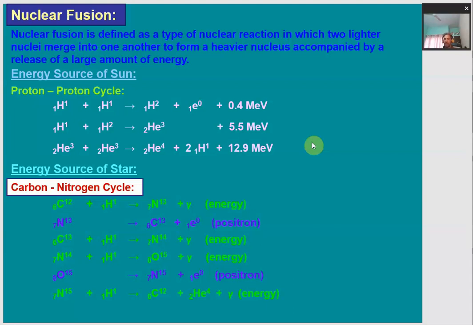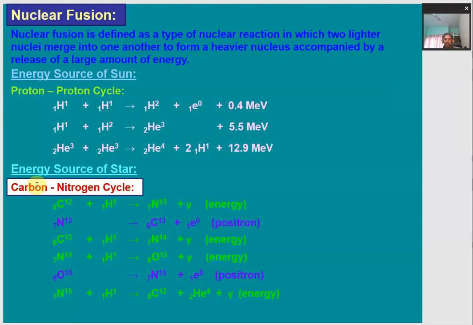If you make calculations of the energy released according to the mass numbers, you will see that the energy released in nuclear fusion is much larger than the energy released in nuclear fission. Nuclear fusion also causes the energy of the stars.